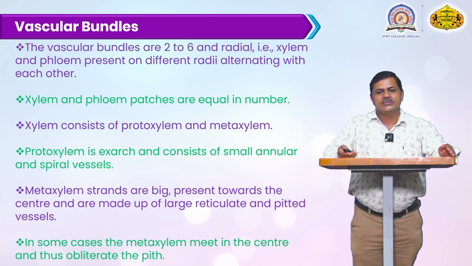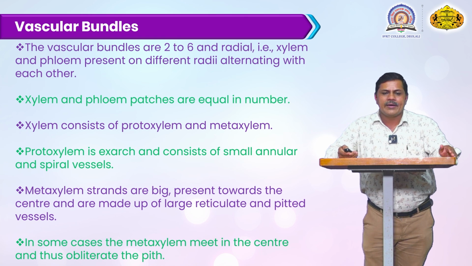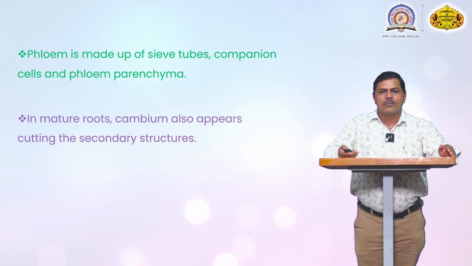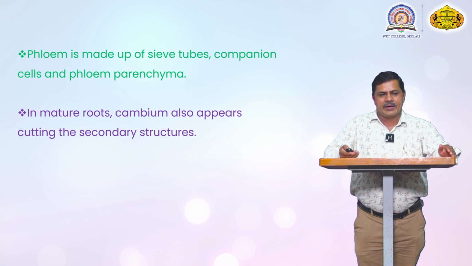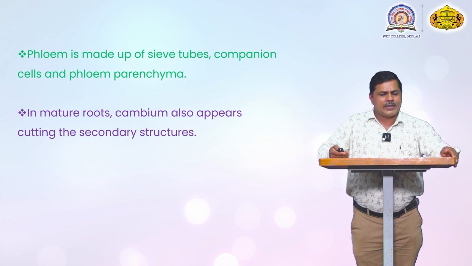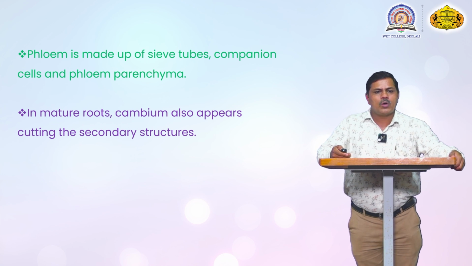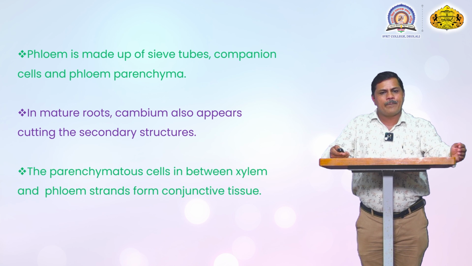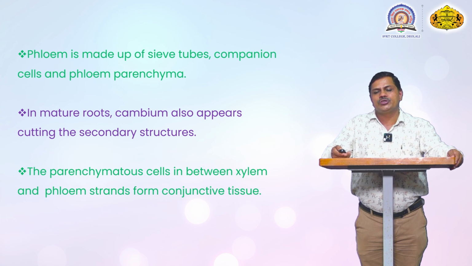In some cases, the metaxylem meets in the center and thus obliterates the pith region. The central portion is called the pith. Phloem is made up of sieve tubes, companion cells, and phloem parenchyma cells. In a mature root, cambium also appears, and secondary growth occurs. A cambium ring also develops in the parenchyma cells between the xylem and phloem strands, and conjunctive tissue is also present.